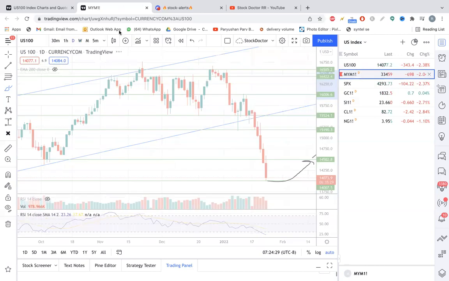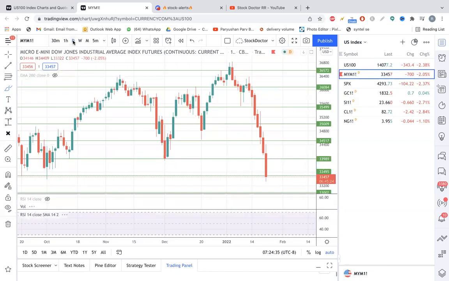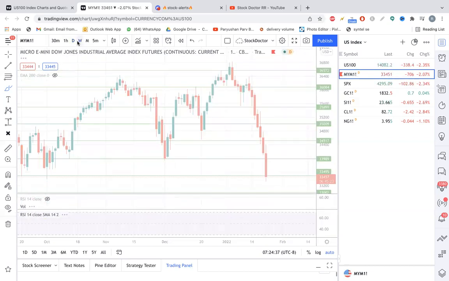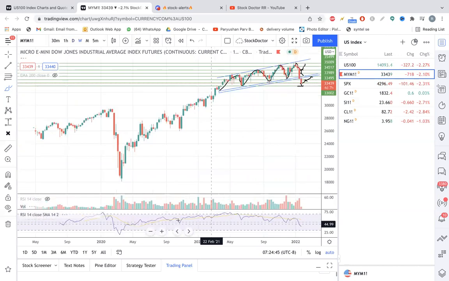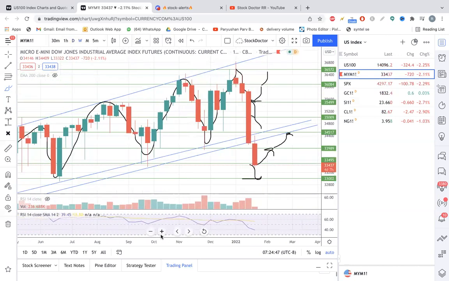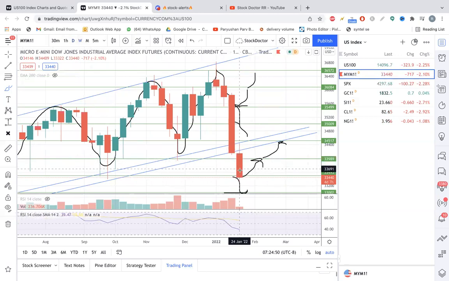The same with the Dow Jones. Here you can see on the weekly chart, it has broken the trend, right? Very clear chart it is showing. But now as it has broken the trend, I hope that there will be a smaller relief. Okay, and the relief points I mentioned to you, 34,000 and 34,500. If it comes back till this point, then definitely it's a good point to raise your cash and go on the short side.